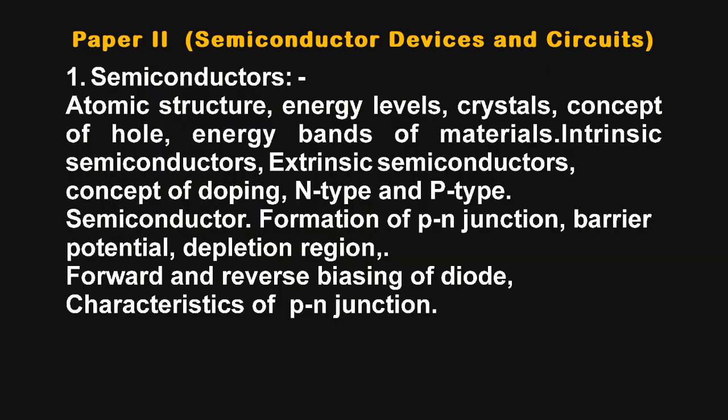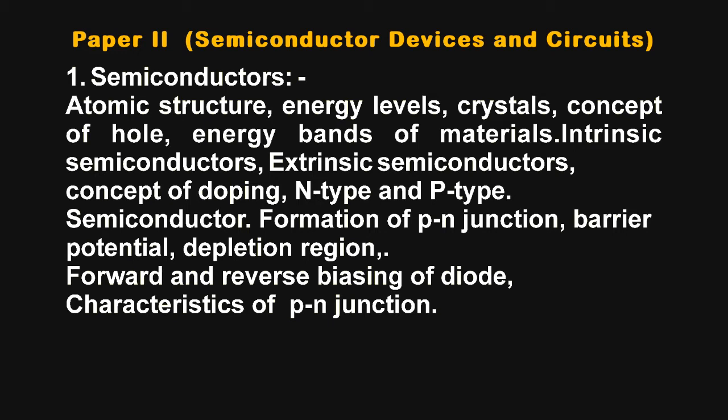In semiconductor, we have to study the atomic structure of semiconductors, their energy level, their energy band, what is meant by crystal of semiconductor, then the concept of holes, then intrinsic semiconductor, extrinsic semiconductor, and then the use of extrinsic semiconductor to construct P-type and N-type semiconductors. Then N-type and P-type semiconductors are used to form a PN junction. Regarding the PN junction, barrier potential and depletion layer have to be studied.